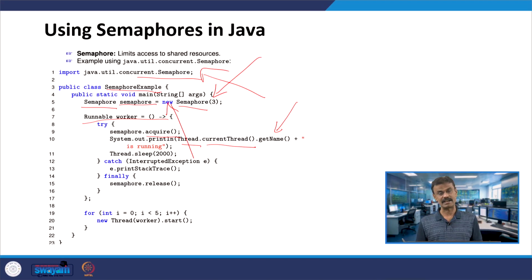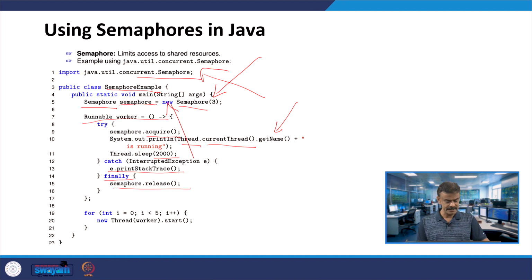Which thread is running, let us say thread 1 identifier, and Thread.sleep for 2000 milliseconds. That means it will sleep for 2 seconds. Here you are putting 2000 because of the milliseconds, and try. If there is any exception, it will be caught over here and it will call printStackTrace, and finally it will release the semaphore by calling release, exactly what we have done in C++. So, here it is equivalent in Java.